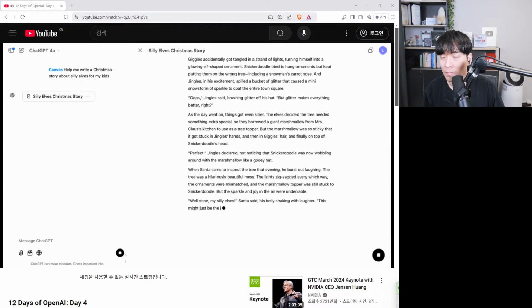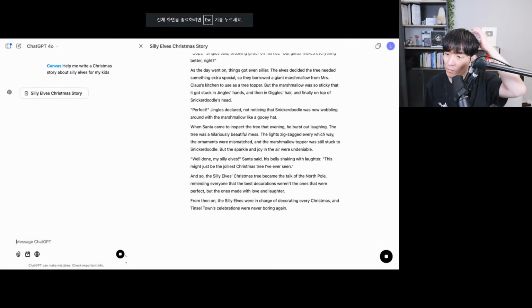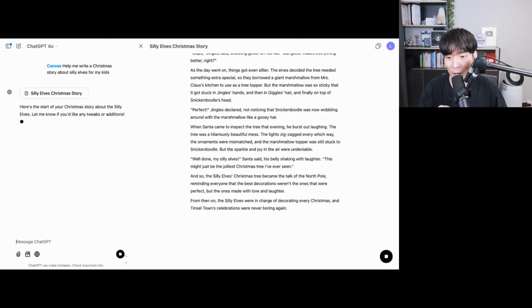writing the story for us. This is pretty different from what would happen if you wrote this kind of prompt before. You know, ChatGPT is good at doing this sort of creative writing work, but it would write it directly inline in chat, and sometimes it's hard to piece out what's the document and what's the preamble or what